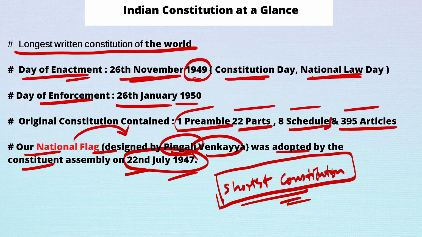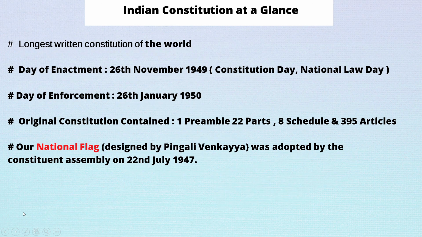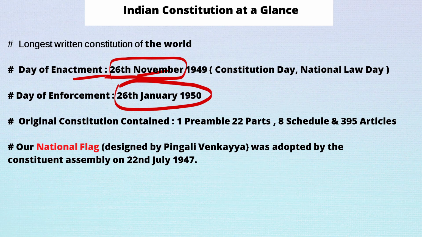Now here you may get a doubt, right? Our constitution was completely finished on 26 November, but why did it take 3 months to get it implemented throughout India?